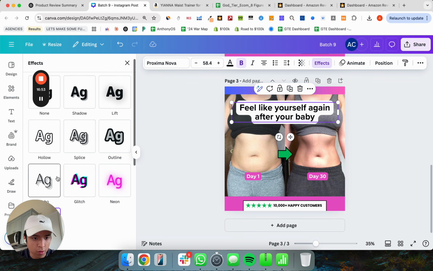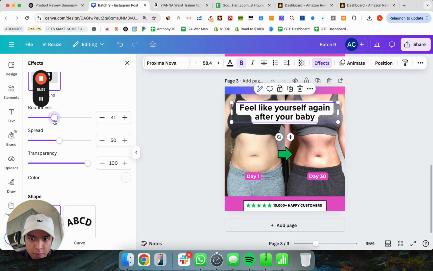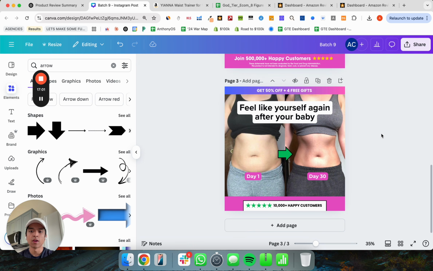The only thing I'm going to do lastly is lessen the rounding and lessen the spread. So it's like that, okay, cool. And then once you finalize your base creative that you're starting with, make sure that it is absolutely how you want it, because we're going to mass duplicate this 9 times and create all the variations. It's very important.